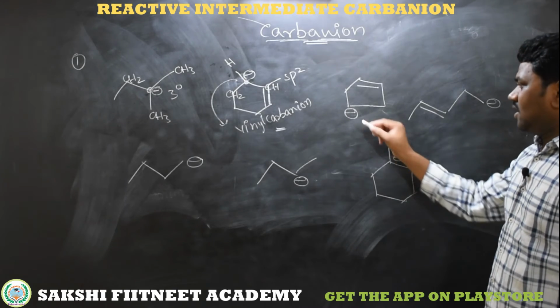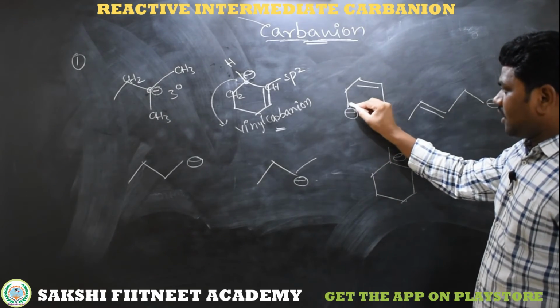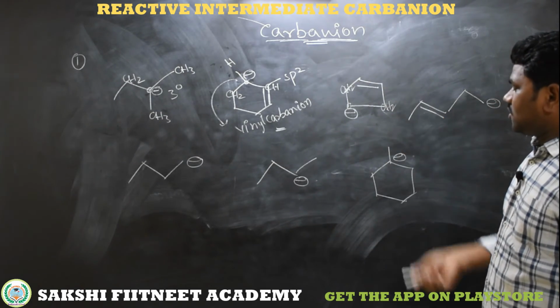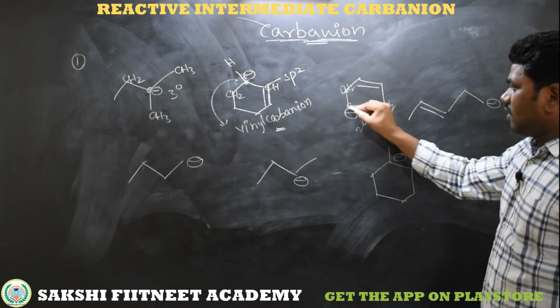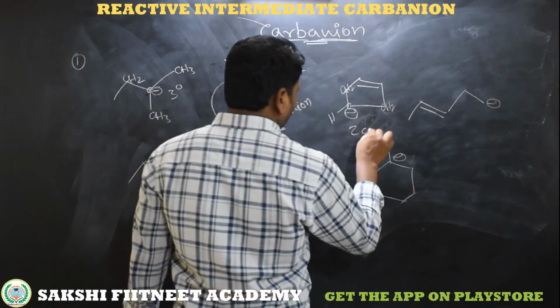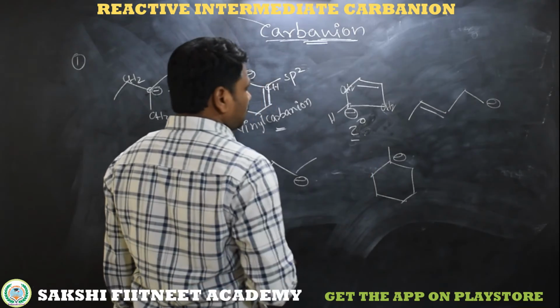Now here, this is a carbon which has a negative charge. Here we have a CH2, here we have a CH2, and one more is hydrogen. It's a secondary carbanion.